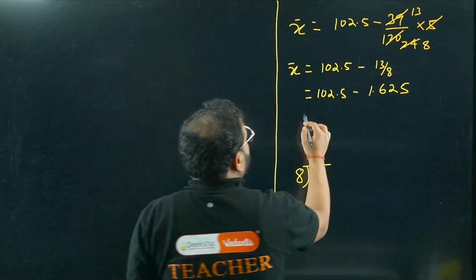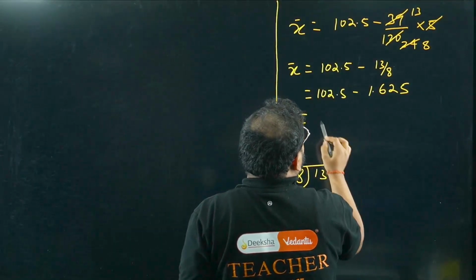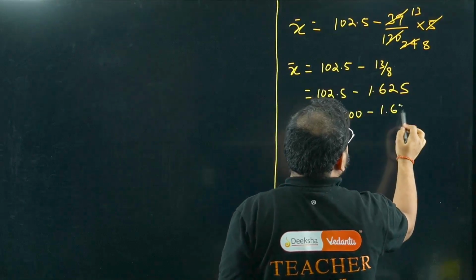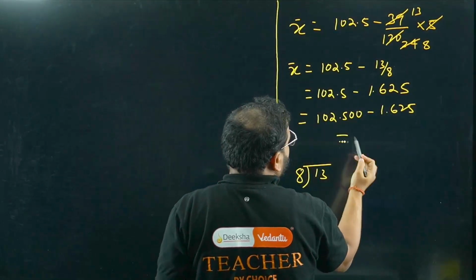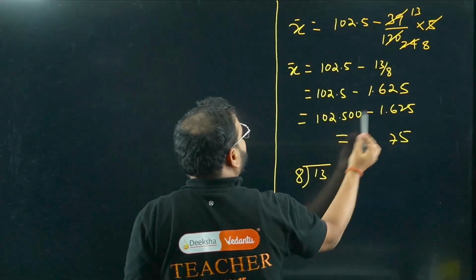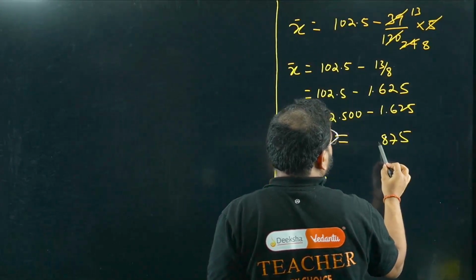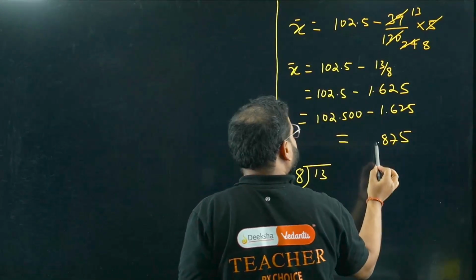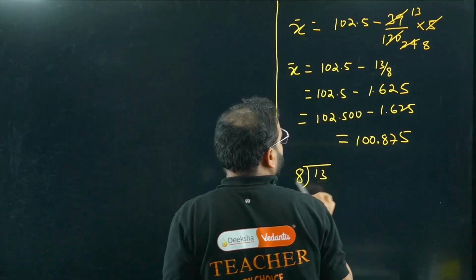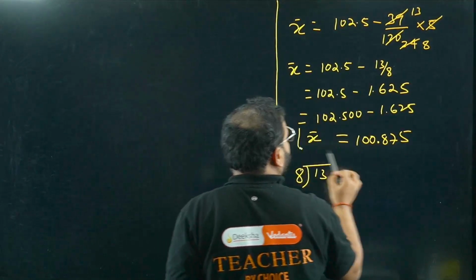Okay. Subtraction. So we have to write it like this: 102.500 minus 1.625. Check the answer coming here. 10 minus 5 is 5. 9 minus 2 is 7. 4 minus 6, 14 minus 6 will be 8. This becomes 1 now. 1 minus 1 is 0. What is there? 0, and 1. This is the value of the mean, sir.